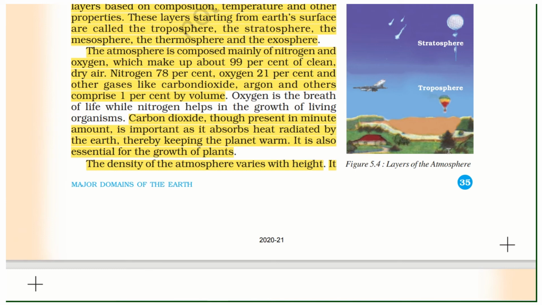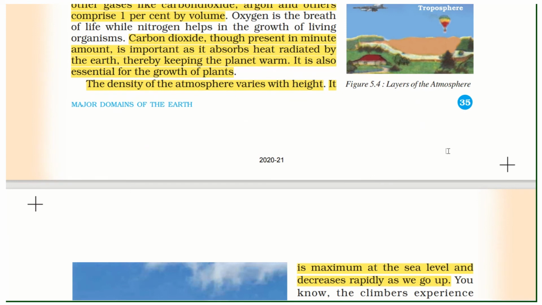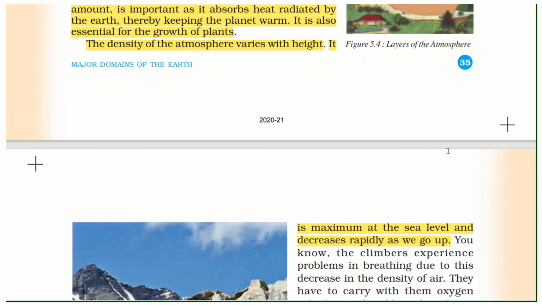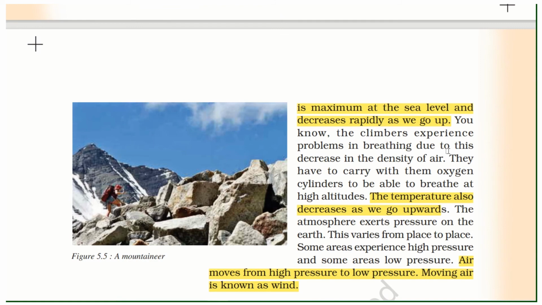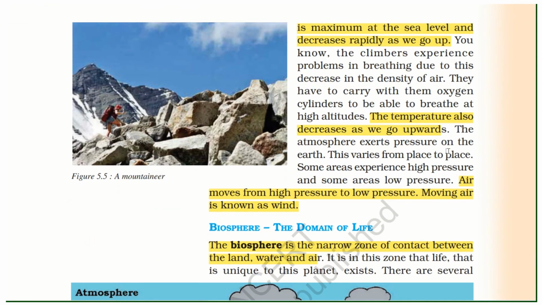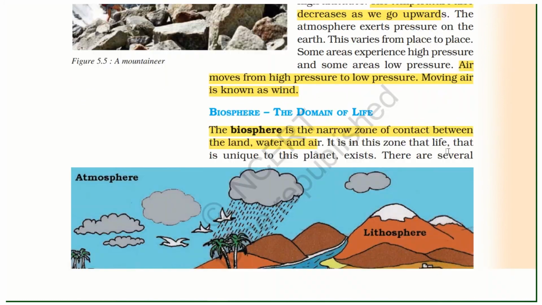It is essential for the growth of plants. The density of the atmosphere varies with height. It is maximum at sea level and decreases rapidly as we go up. The temperature also decreases as we go up. The air moves from high pressure areas to low pressure areas. Moving air is known as wind.